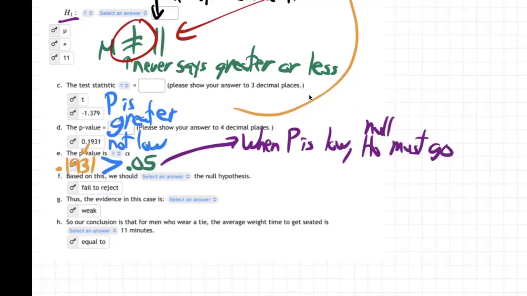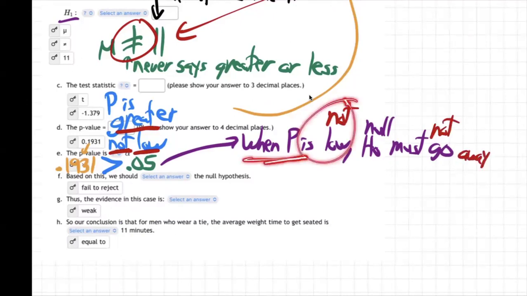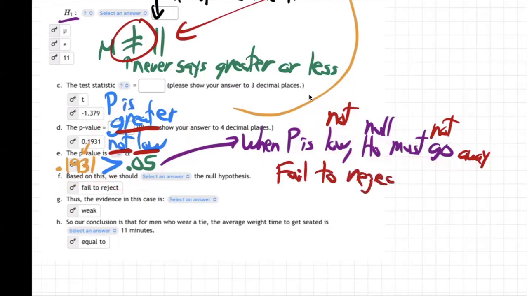Well, in our case, the P is not low, it's greater. So then you got to add a not here and a not here, and the go means go away. So our saying becomes: when the P is not low, because our P is not low, it's greater, right? That 19 is greater. When the P is not low, the null must not go away. So that means we're going to fail to reject the null.